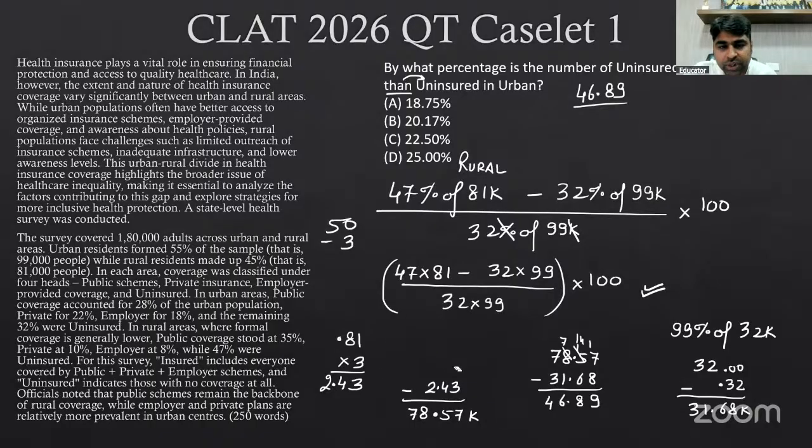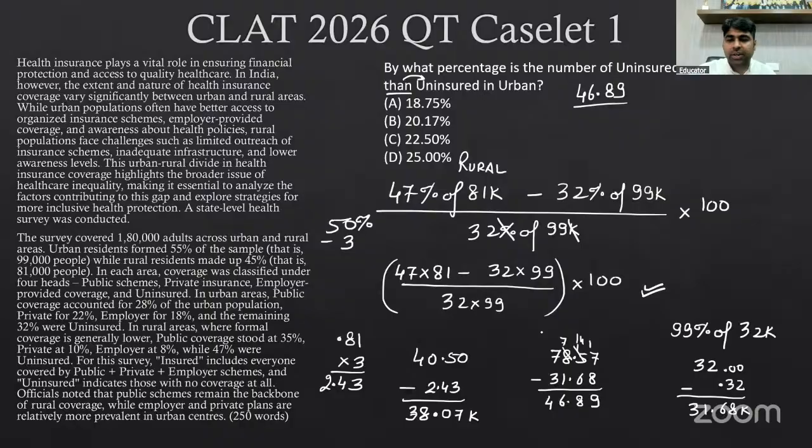So first I have to find out the 50 percentage of that. Okay. So what is the 50 percentage of 81? It will be 40.50. And then I need to subtract the 3 percentage of it. So this will be 0.07 and 40 minus 2 will be 38. Okay. So 38.07 will be the value here.